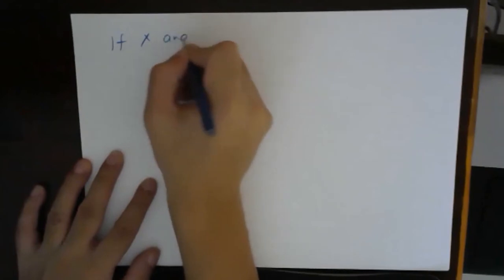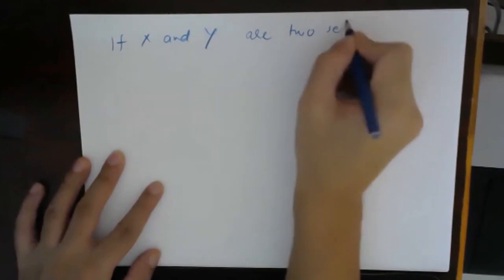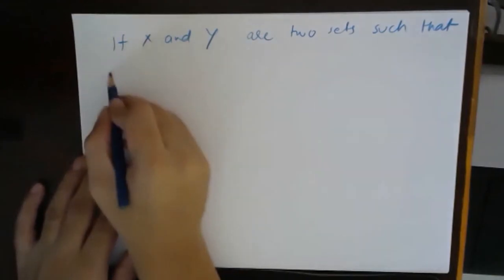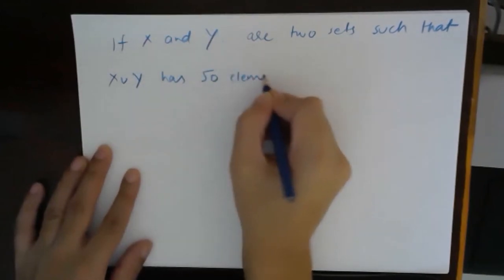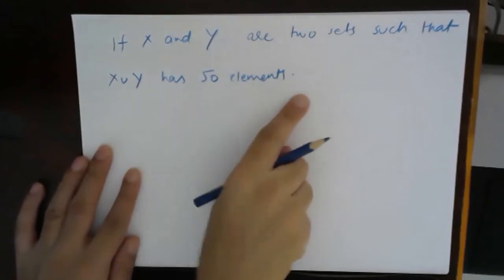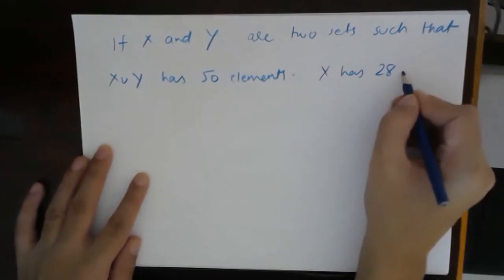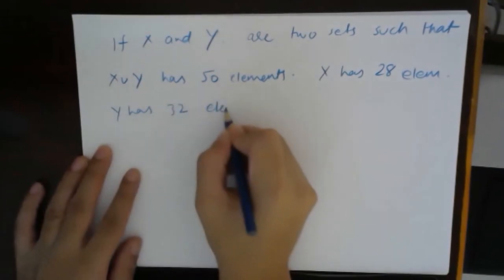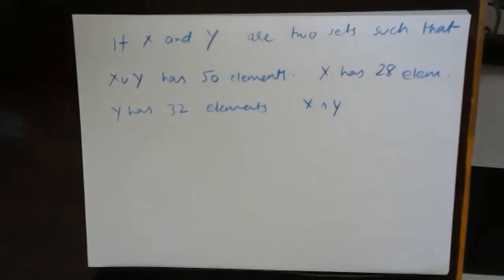If x and y are two sets such that x union y has 50 elements, x has 28 elements and y has 32 elements, then what is the element x intersection y?